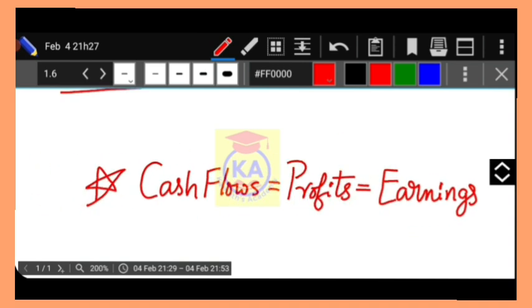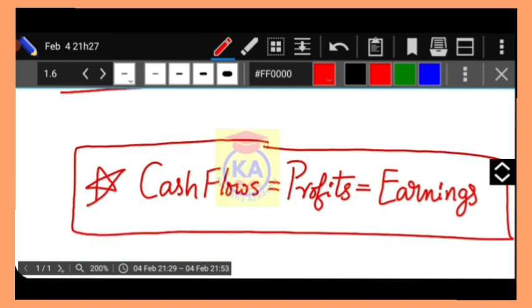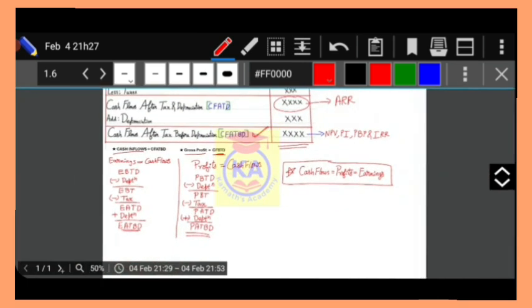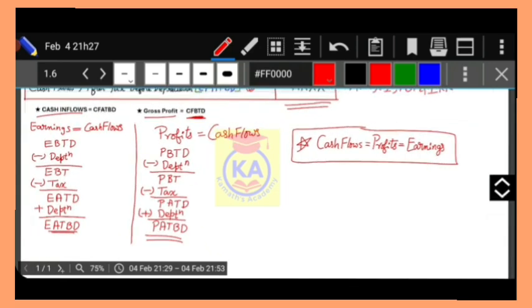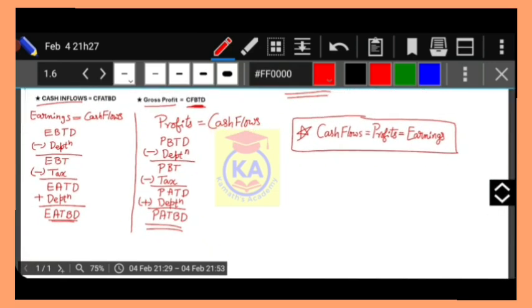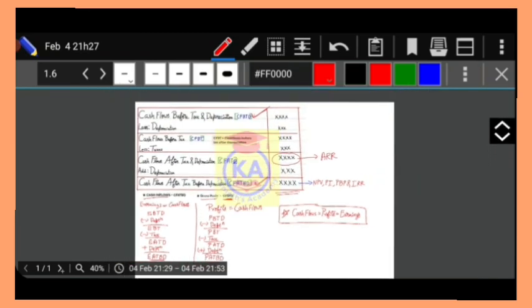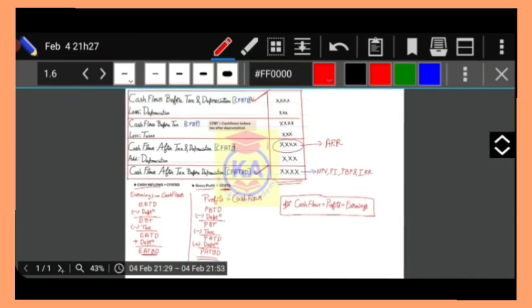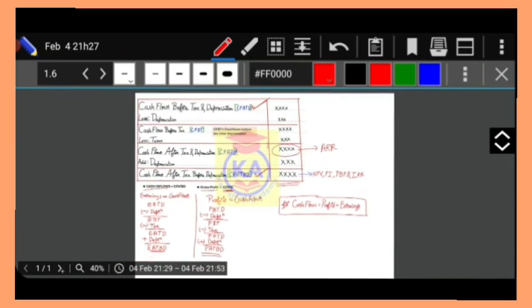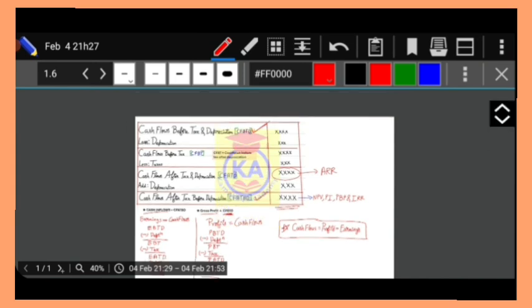Only the name differs. Please make a note of this. Whatever I have written in this slide, make a note of it. Each and every word is very, very important, even this point also.